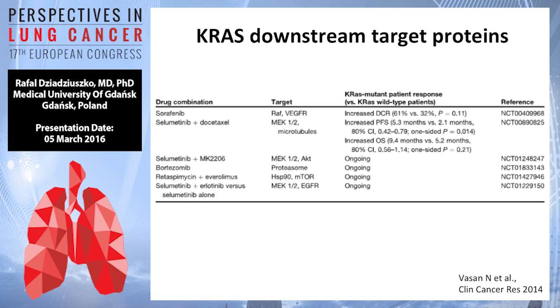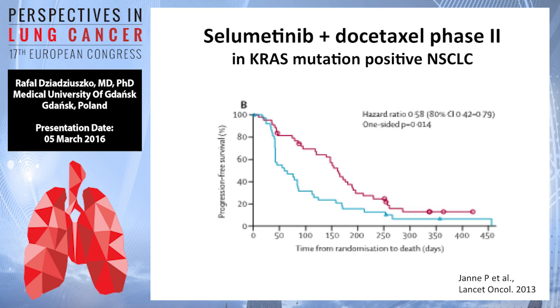But also other important strategies to be mentioned are combination against MEK and AKT pathway, which are parallel pathways downstream of RAS, but also HSP90 inhibitors, mTOR inhibitors, which are also important targets downstream of RAS, and finally also a trial of combination of MEK inhibitors and EGFR inhibitors, which, by the way, has proven to be ineffective. This is the most important, as of today, strategy in patients with KRAS mutation positive non-small cell lung cancer.